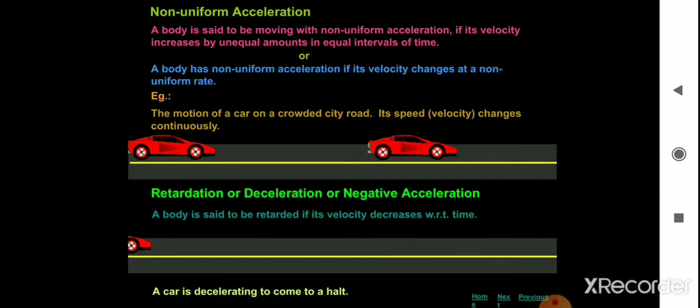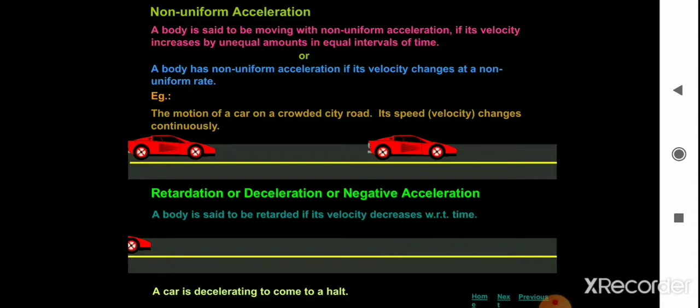It is a non-uniform rate. The motion of a car on a crowded city road: its speed changes continuously. You have observed this in traffic, even with heavy vehicles on the road, that we keep on changing the speed or velocity of the car. That is non-uniform motion.